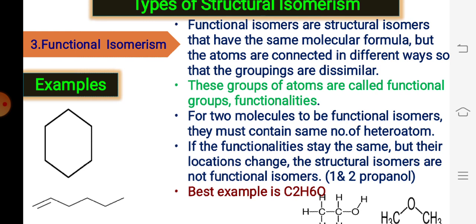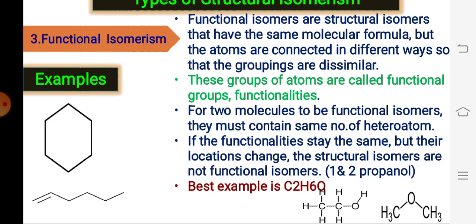So in the previous slide, the position of the functional group varied, everything else was the same, the position changed and the functional group remained constant. But in functional isomerism, along with the position we also change the functional group. The best example is C2H6O: CH3CH2OH, ethanol, is a functional isomer of dimethyl ether. These two are famous examples of functional group isomerism, where the functional group changes with respect to the carbon skeleton.